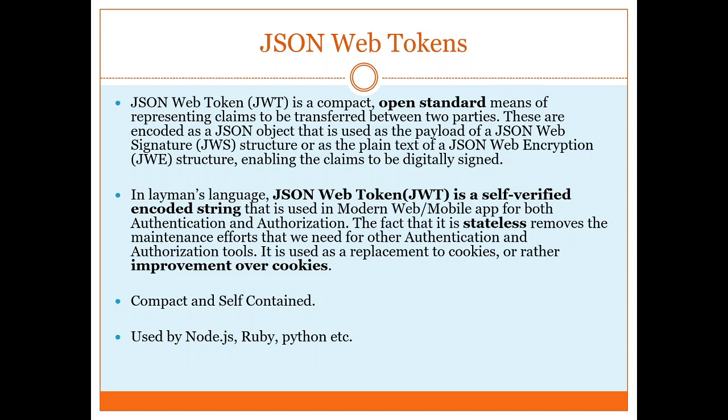The fact that it is stateless removes the maintenance effort that we need to put into the authentication and authorization tool on our server side. It is also the replacement of cookies and sessions, etc. So it is compact and self-contained. It can be used in Node.js, in your Django server, Python or Ruby, any REST server. You can use JSON Web Tokens.